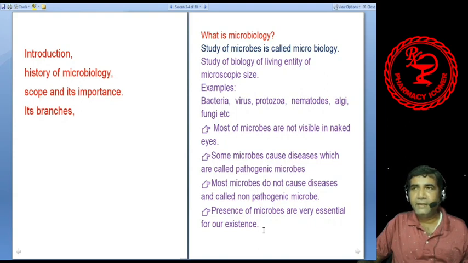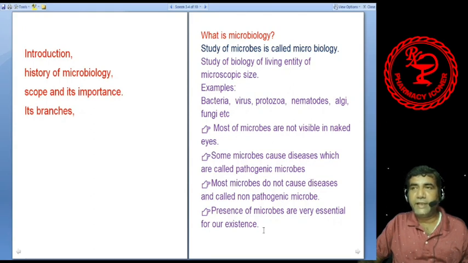the dead plant and animal bodies. They also decompose our excreta like urine, stool, etc. Otherwise, the earth's surface would have been filled with dead bodies of plants and animals. Imagine if all the plant and animal bodies had not decomposed, then a 15-kilometer thick layer might have been deposited on the surface of the earth.